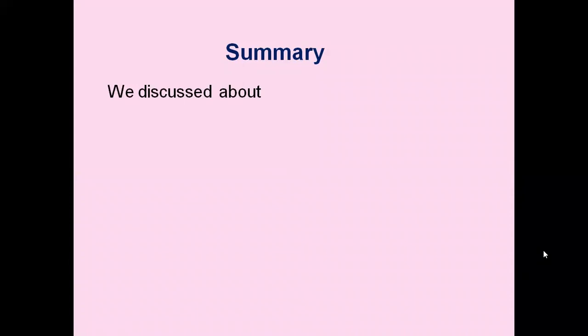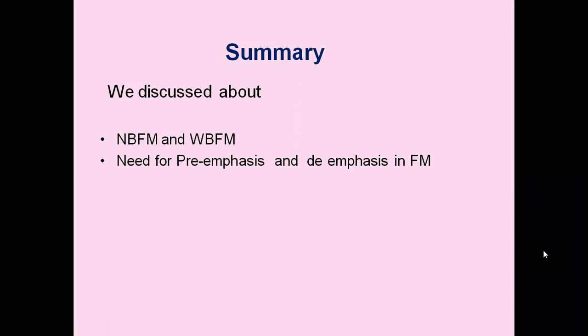We discussed in this lesson narrowband FM and wideband FM, and the need for pre-emphasis and de-emphasis. In order to minimize the effect of noise, we go for pre-emphasis and de-emphasis. Noise has greater effect on higher message signal frequencies than on the lower message signal frequencies.